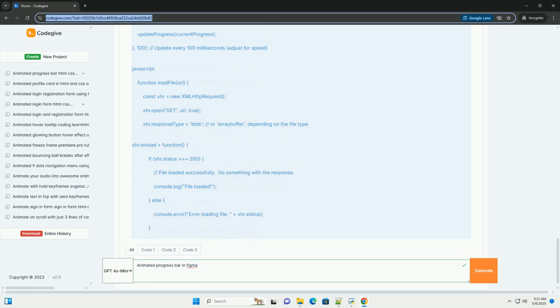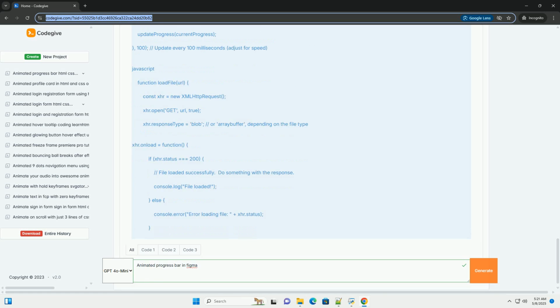Selecting elements: the code selects the progress bar indicator and progress text elements from the HTML. Update progress percentage function: this function is the core of the progress bar update. It takes a percentage as input and updates the width of the progress bar indicator and the text content of the progress text to reflect that percentage.